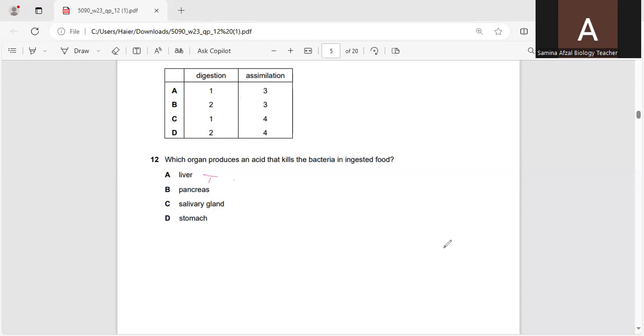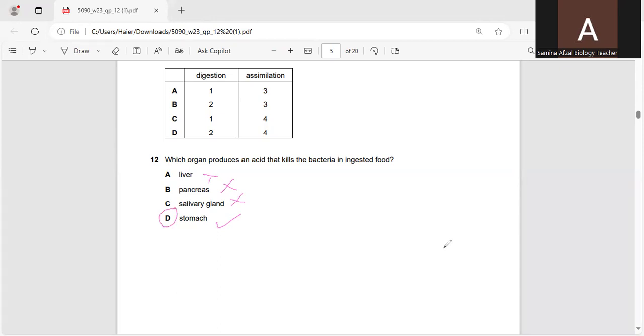No, pancreas produces pancreatic juice, which does not contain any acid. Salivary glands, no. It means only the stomach is there where the gastric glands are present, which secrete gastric juice, and gastric juice has HCl in it to kill the bacteria in the food which we are taking in.